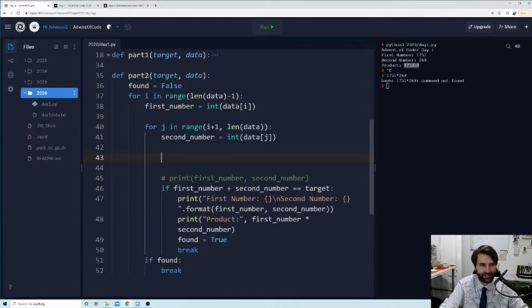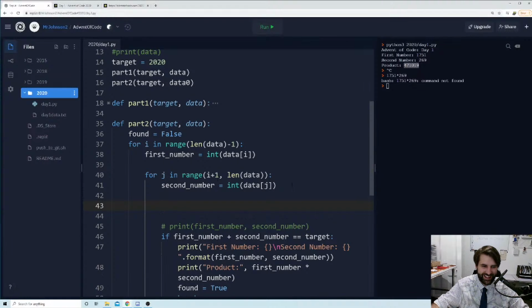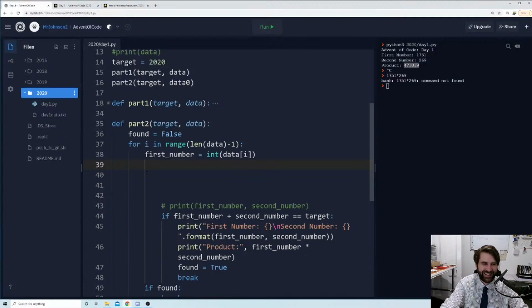Is this clever? This is not clever. Oh, I've programmed this in such a dumb way. Have I? Yeah, probably. Let's get rid of this loop. Let's see if we can do it with one loop. I think we can. Egg on my face.